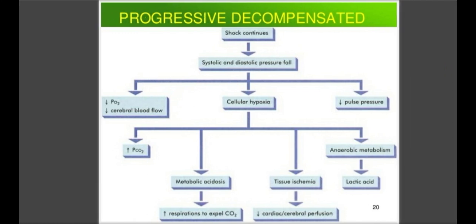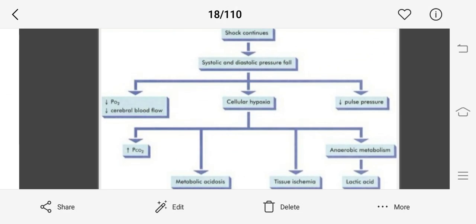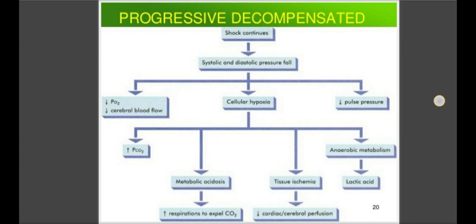That is the response activated in the first stage, and it becomes ineffective in this stage due to the production of lactic acid, or the metabolic acidosis. This results in vasodilatation, and that vasodilatation leads to peripheral pooling of blood. So this is the second stage, the progressive decompensated stage. The main two changes occur in this stage.